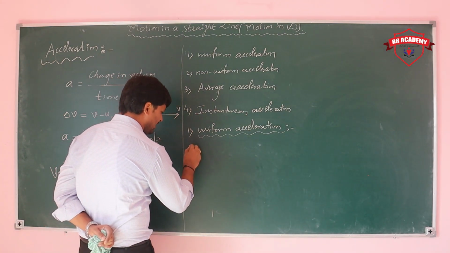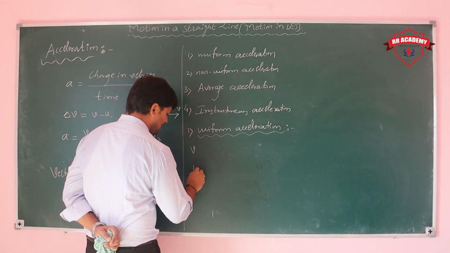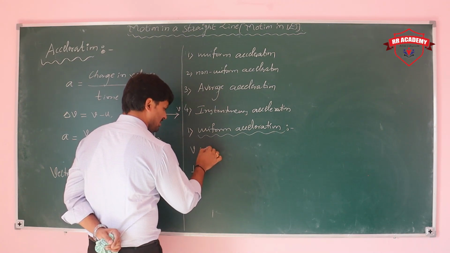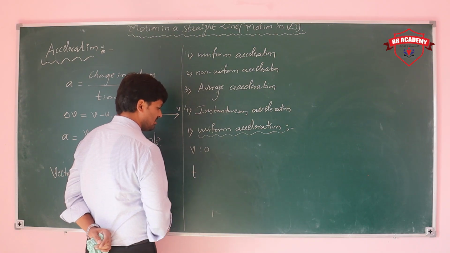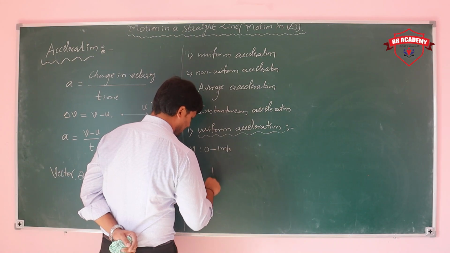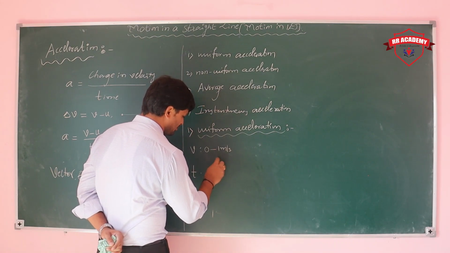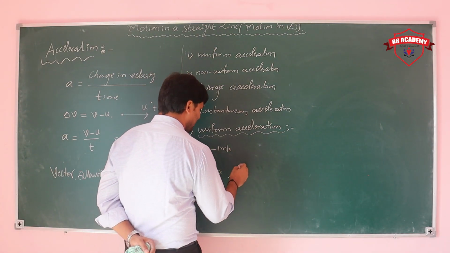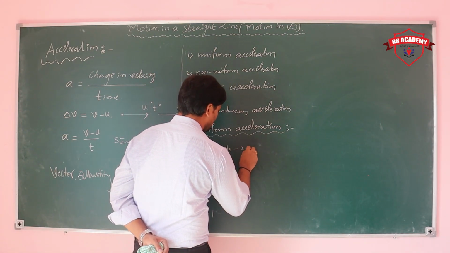See here, we are taking a small example of velocity and time. Initially a particle starts from rest, meaning velocity 0. In 1 second its velocity changes to 1 meter per second. In the next second the velocity changes to 2 meter per second.